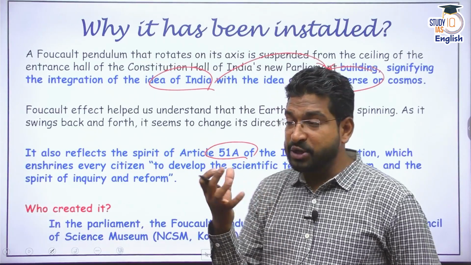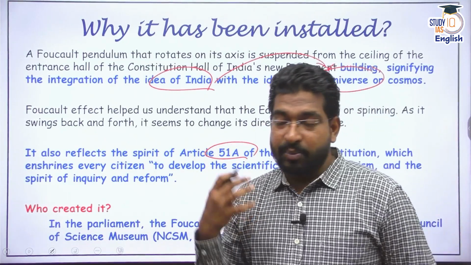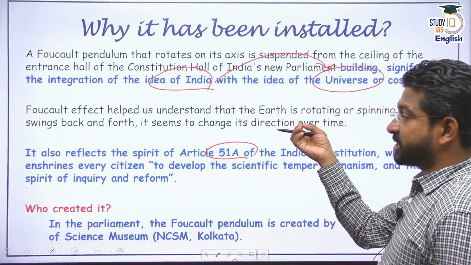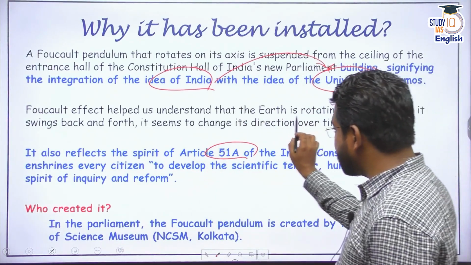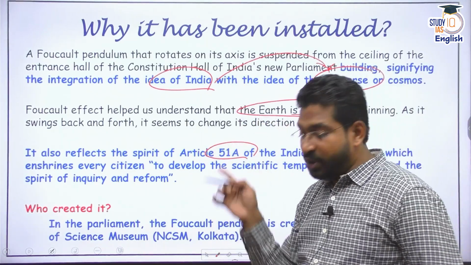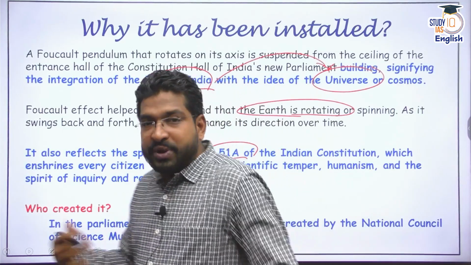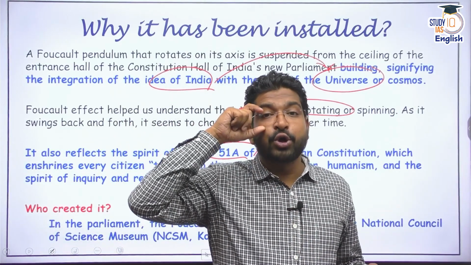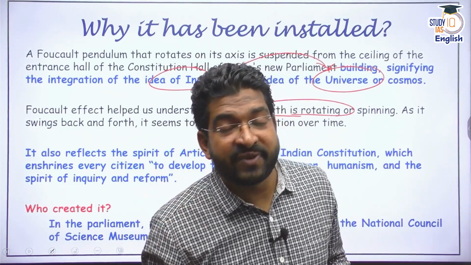I told you, imagine in the 1800s, a person trying to explain that Earth is revolving on its own axis and creating an experiment, because it helped us understand that Earth is spinning on its own axis, because of which we know so many things. For example, this is also called the Foucault effect, or we have read in geography the Coriolis effect, right? Because of the Coriolis effect, we see cyclones.